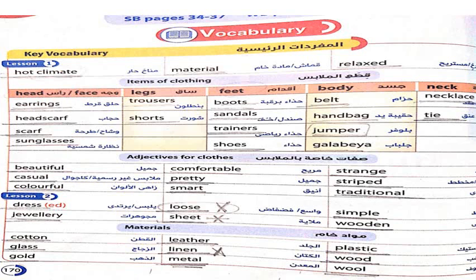Dressed, he is dressed in. Things that I'm pointing to someone. He is dressed in black, dressed in yellow, things like this. Jewelry. Galabaya is loose, very white. Sheet here, the things that I cover the bed with, the sheets. Thimble, wooden. Material like cotton, glass, gold, leather, linen, metal, plastic, wood, wool.